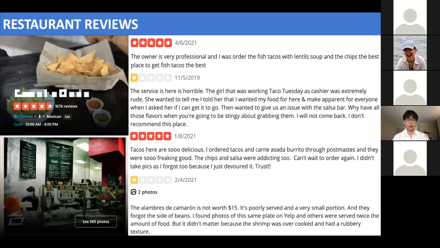So here are several screenshots of a restaurant and some reviews about it. So we can see we get some positive reviews that talk about the delicious taco, chips, and salsa. We could also find some negative reviews, complaints about the service and the quality of the food. And by using the TF-IDF methods, we could extract some salient user reviews with our threshold.